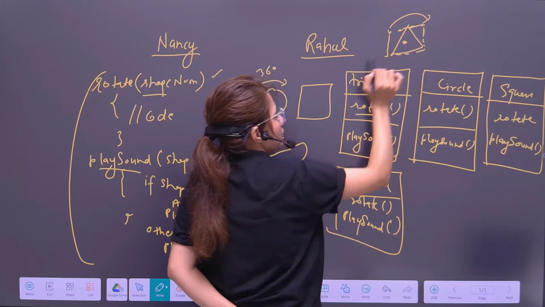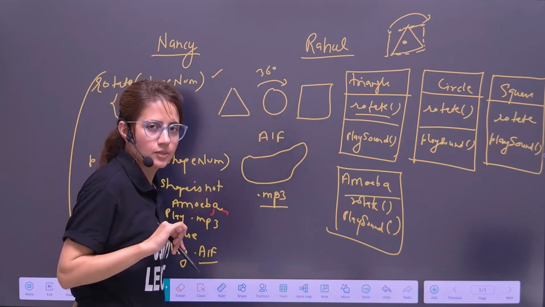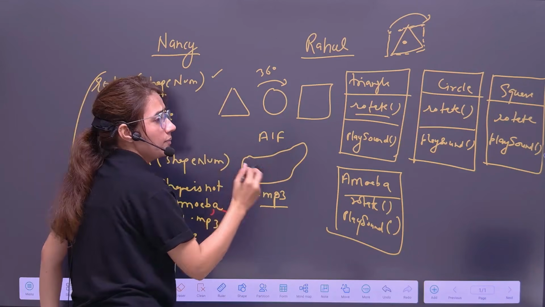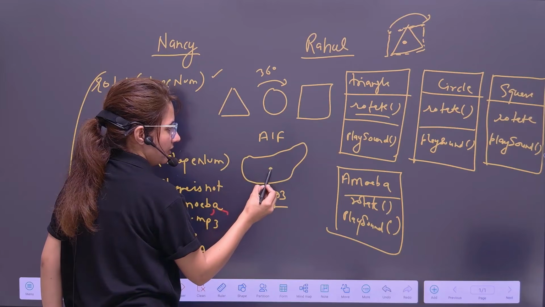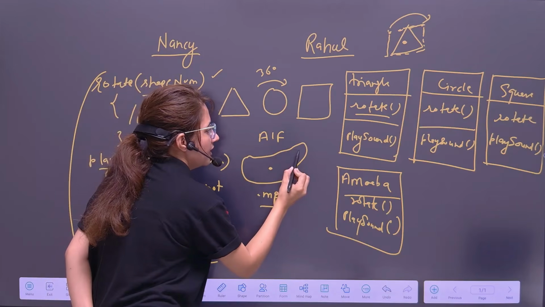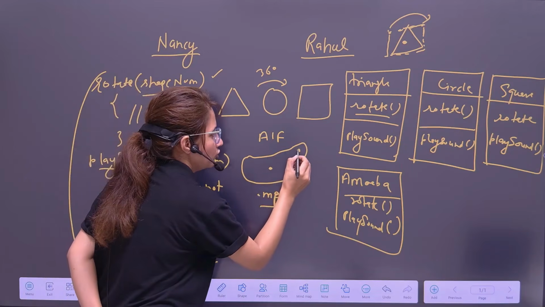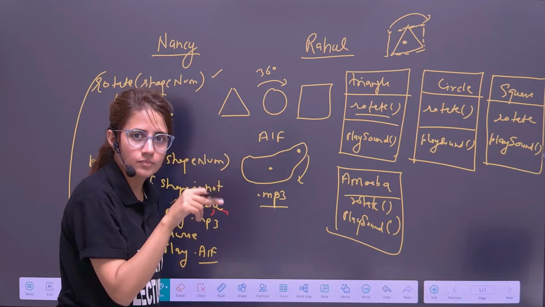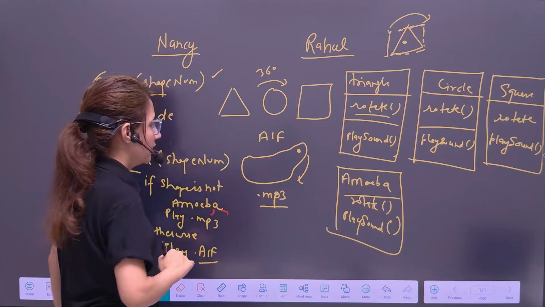Both Rahul and Nancy implemented this kind of logic. But their boss said this amoeba should not rotate from this center point. At one end there is one specific point, and this amoeba should be rotated around this point, clockwise, like a clock. So now what to do?